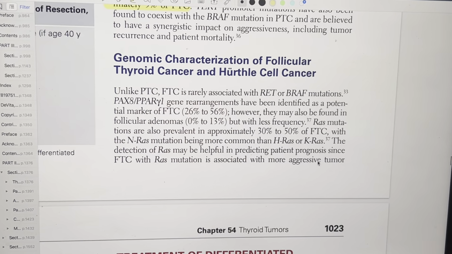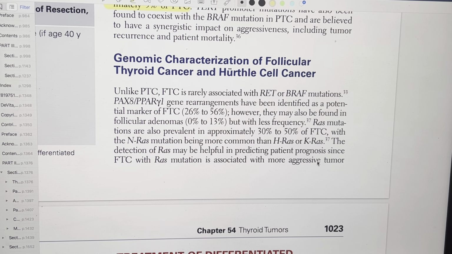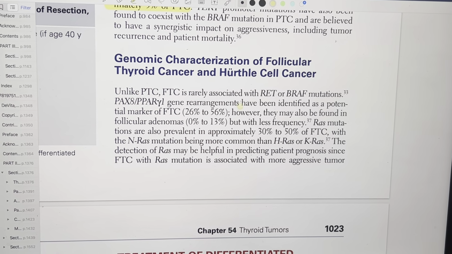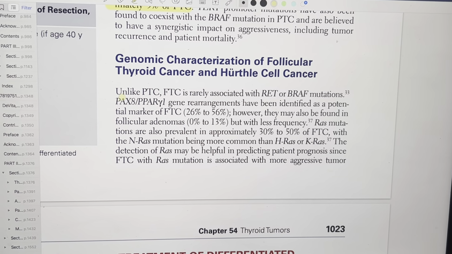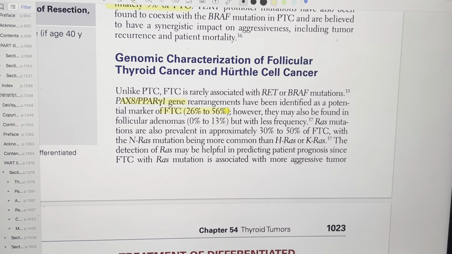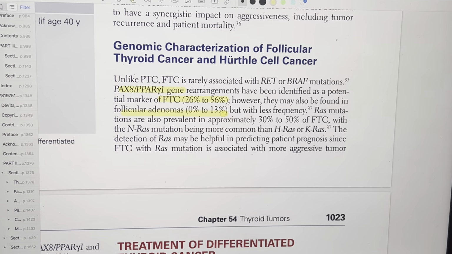So unlike PTC, FTC is rarely associated with the RET and BRAF mutation. PAX8-PPAR gamma 1 gene rearrangements have been identified in a patient and a potential marker of FTC. So for FTC it is PAX8-PPAR gamma 1 in 26 to 56% of the patient. Also been found in the follicular adenoma in 0 to 13% with low frequency.